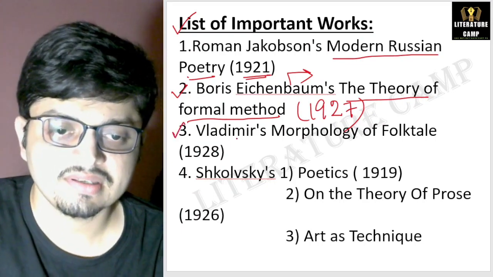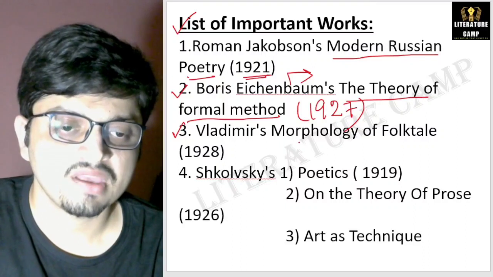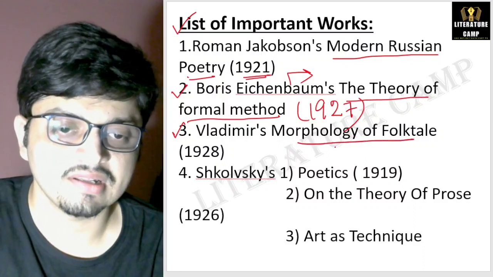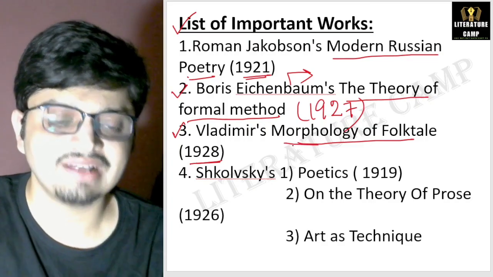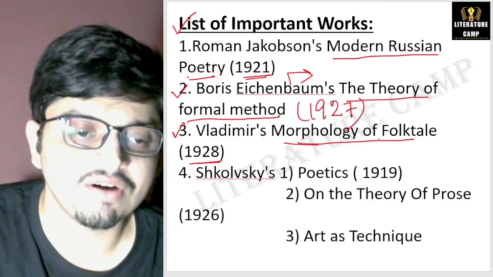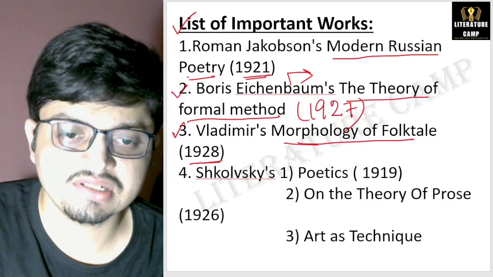Number three is Vladimir Propp's Morphology of the Folktale, published in 1928. Very important work. Vladimir Propp's Morphology of the Folktale, published in 1928.